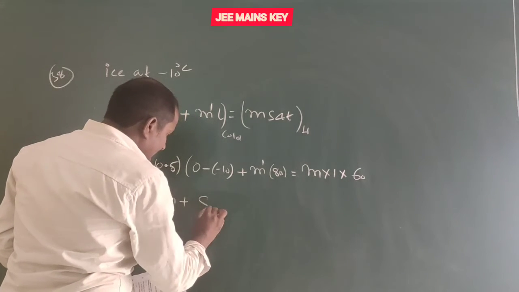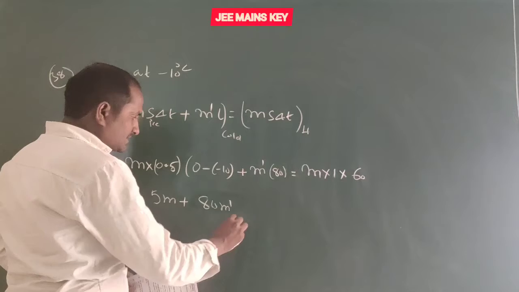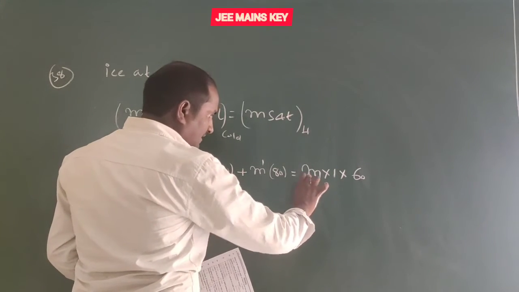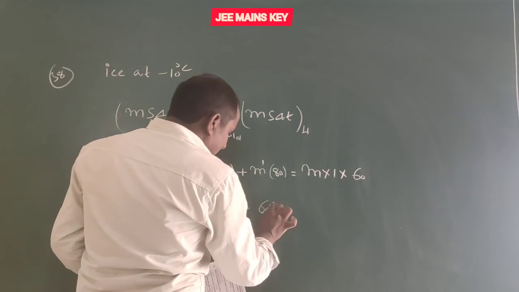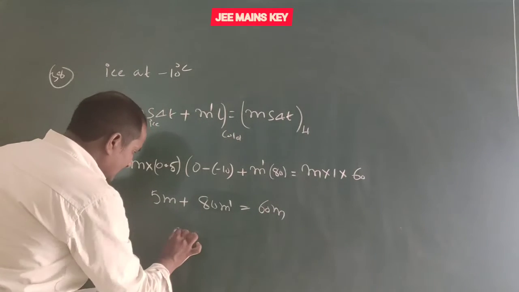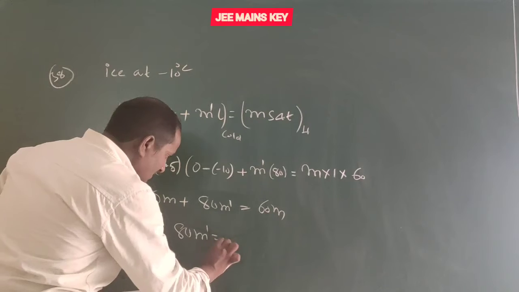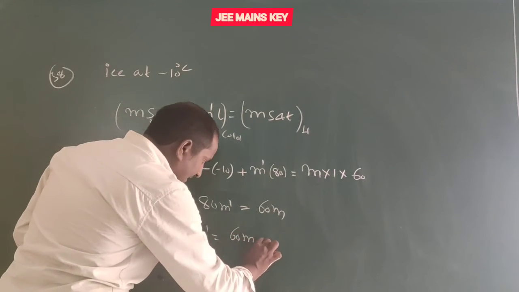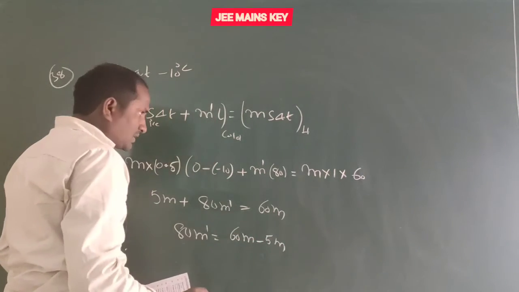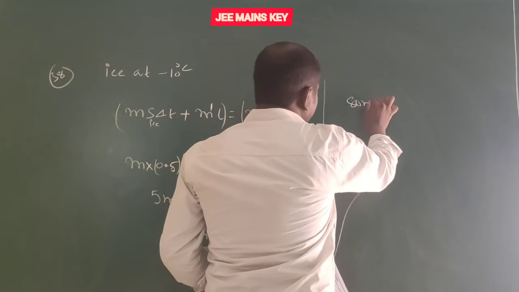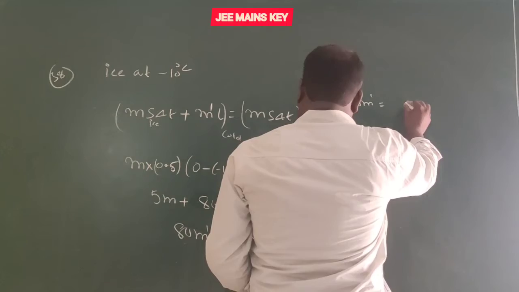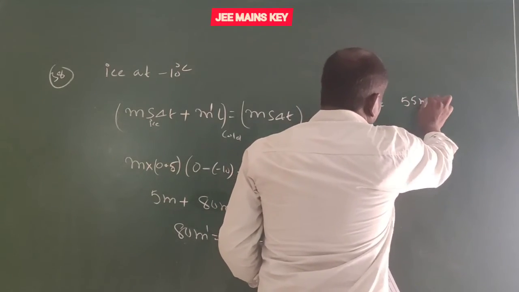We can write 80 m dash equals 60m. So with m coming to this side, 80 m dash equals 60m minus 5m, so 80 m dash equals 55m.